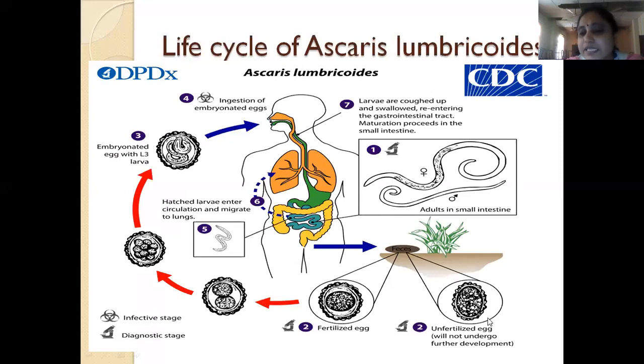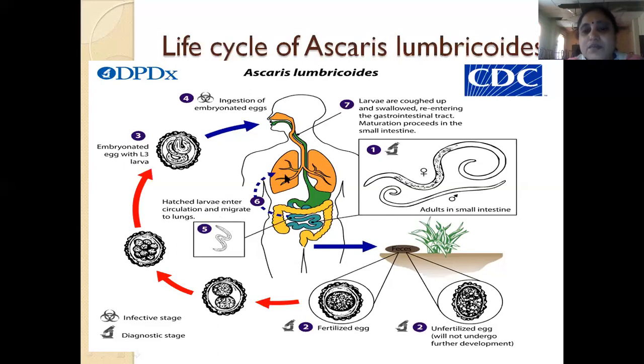Unfertilized eggs will not undergo any development; they die. The fertilized eggs hatch and become L3 larvae, and once these larvae are ingested by the human body, through the blood circulation they reach the lungs. Once they reach the lungs, they mature here, and these hatched larvae enter the circulation and migrate in the lungs.